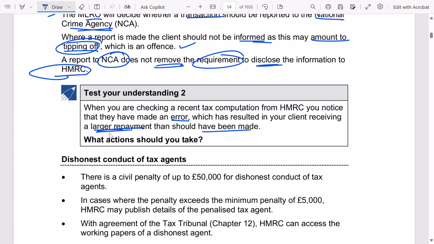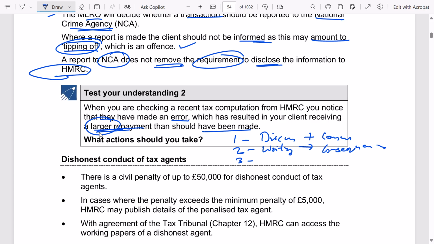If the client refuses to report, then the first thing is you will discuss it with the client and tell them the consequences. If the client is still refusing, then you should give in writing whatever the probable consequences are. If the client is still refusing, then since it is a larger repayment, it's definitely a material issue.